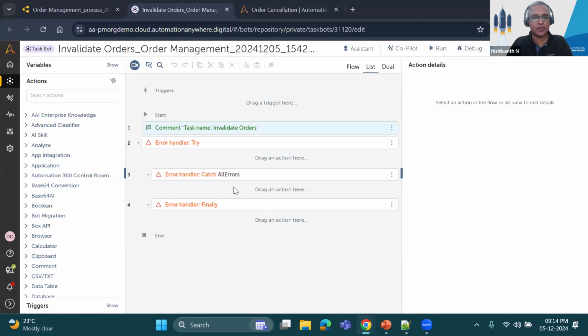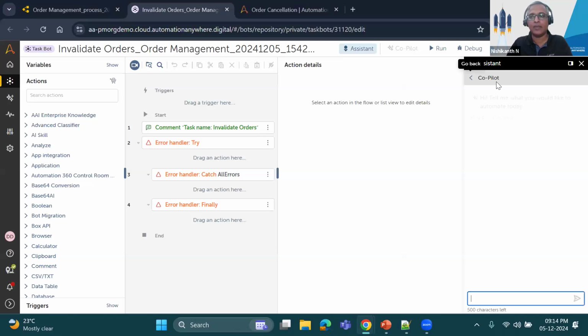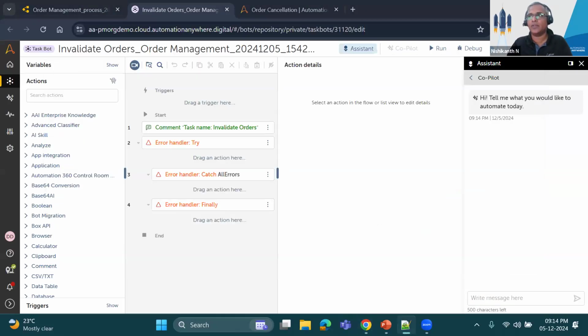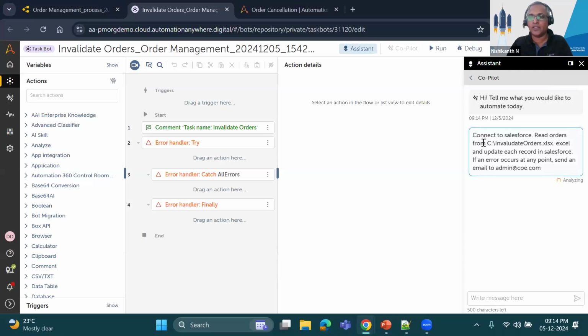So in this case, it has all these placeholders. So what I'll do is I'll make use of Copilot. It is an in-app assistant in the editor where I can give the instructions in form of natural language. So I'll just copy a sample instruction. So here it is where I've given an instruction to connect to Salesforce, read orders from an Excel sheet, and update each record from that in the Salesforce. And also mentioning that if an error occurs at any point of time, send an email to the admin user.